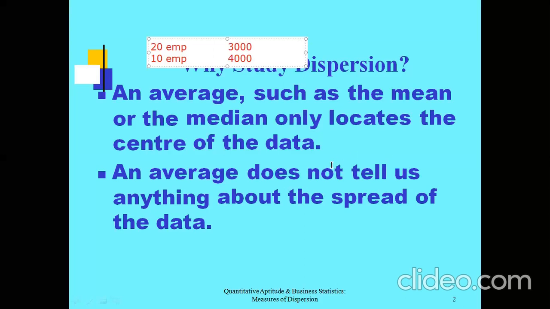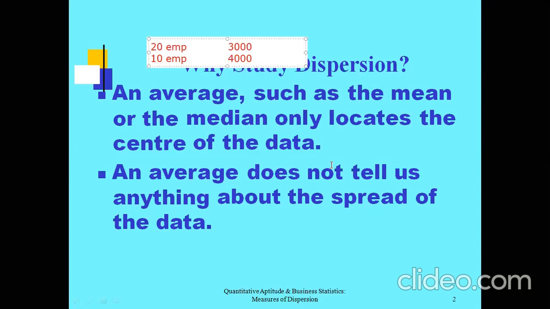In today's class, we will discuss measure of dispersion. See the example given to you. 20 employees' average salary is 3,000 and 10 employees' average salary is 4,000. Can you tell which company is providing better salary? In that situation, you can't directly say that the 20 employees with average salary 3,000 are getting better salary. So that conclusion you can't come to.